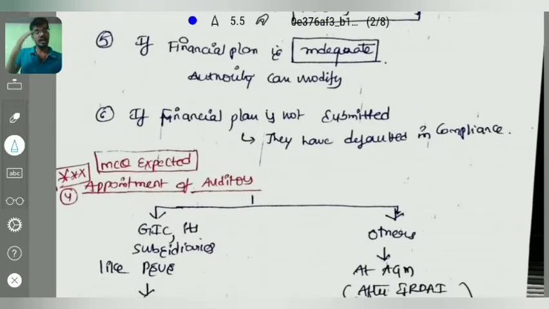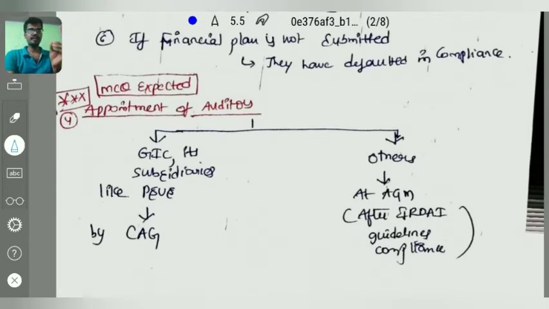Coming to our next topic, an important topic, an MCQ is expected this time on it: appointment of auditors, right? If it is a general insurance company or its subsidiaries, then the appointment of the auditor will be done by the Comptroller and Auditor General of India, as in the case of PSUs. We have the Companies Act audit section 132, right? In the case of other insurance companies, the auditor shall be appointed at the AGM after complying with the IRDA guidelines.